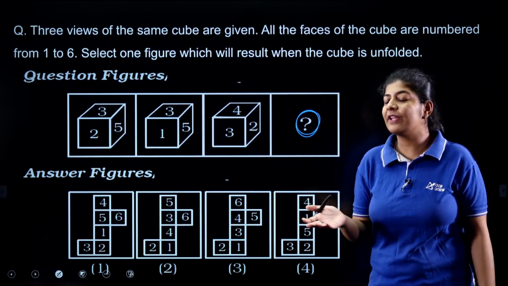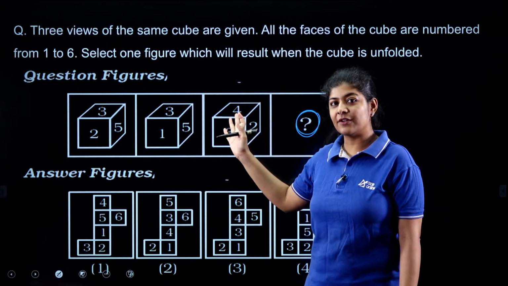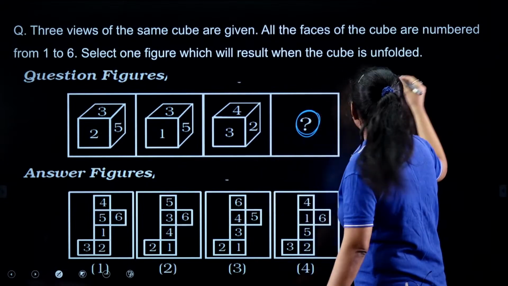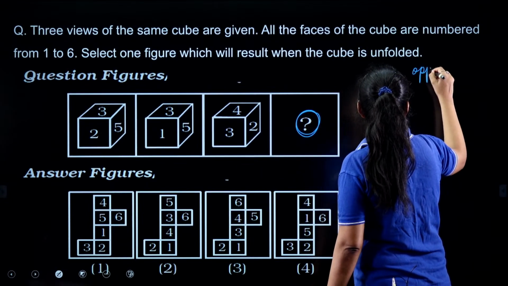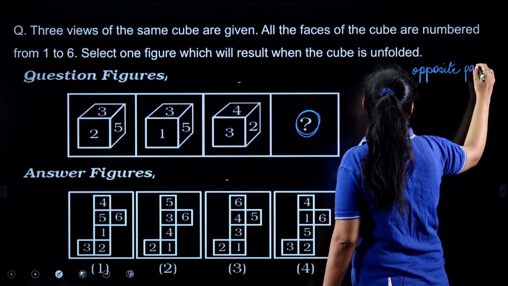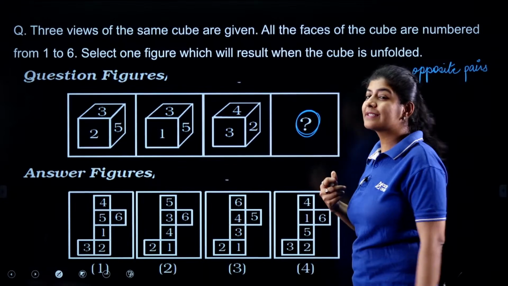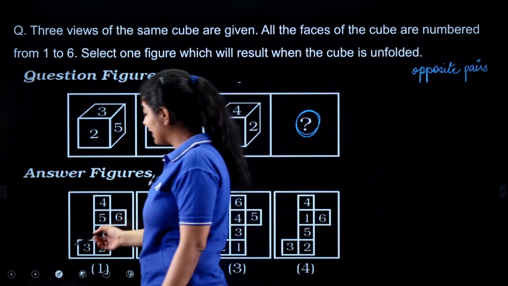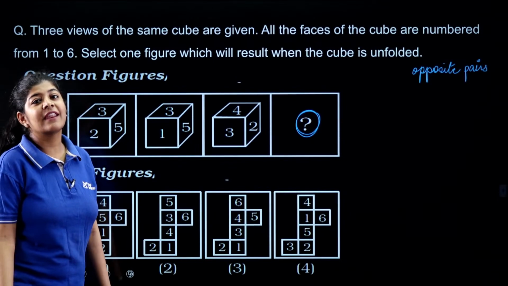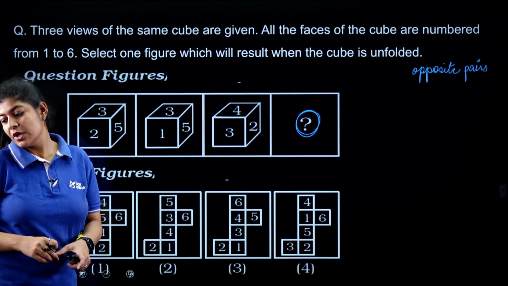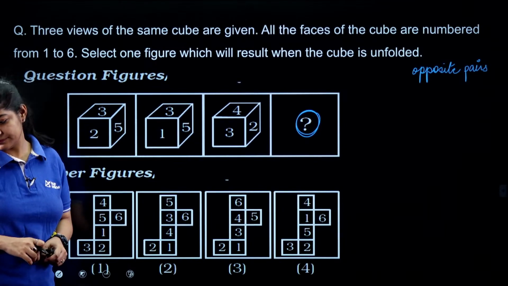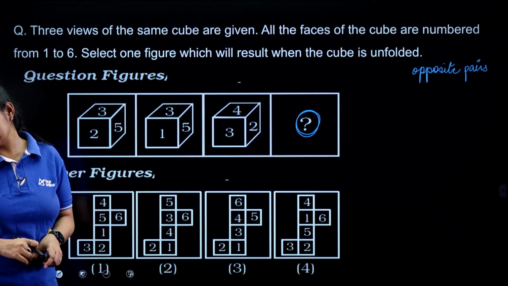Now we know that whenever we do have either this kind of thing or this kind of thing, how to determine the opposite pair. So first do focus on the opposite pairs. Once you will get the opposite pair, you know that opposite pairs can never be adjacent to each other, or we can say that adjacent faces can never be opposite to each other. So by using this concept, you can easily answer this particular question. So what answer you people are getting?